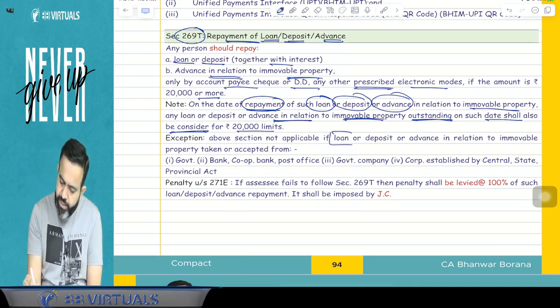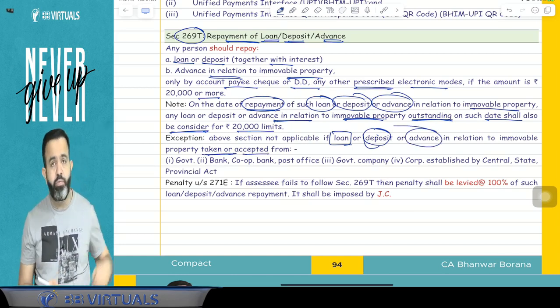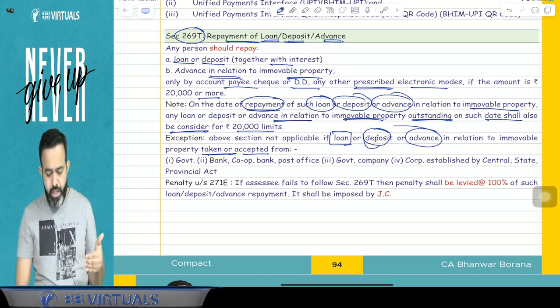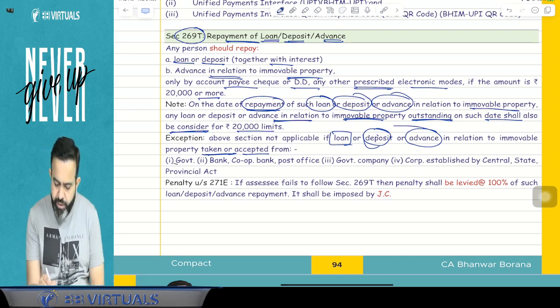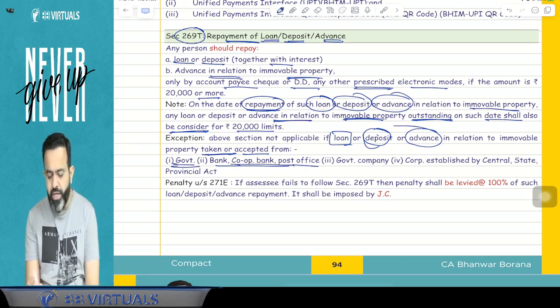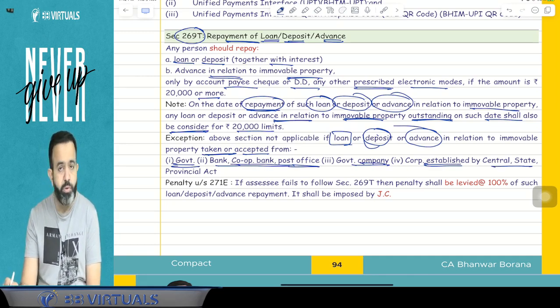The above section is not applicable if the loan or deposit or advance in relation to immovable property was taken or accepted from, means earlier if you took this loan and now you are repaying to, the government or bank or cooperative bank or post office or government company or corporation established by the central, state or provincial act.